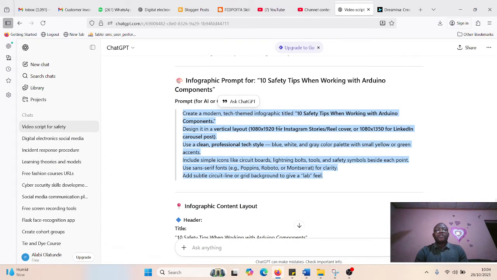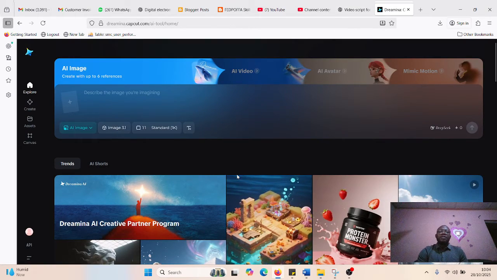So this first post, I will demonstrate this first post. It has given me the component, and it's going to use a carousel post, then use a clean professional tag. These are the instructions for the prompt. Now we are on Dreamina CapCut.